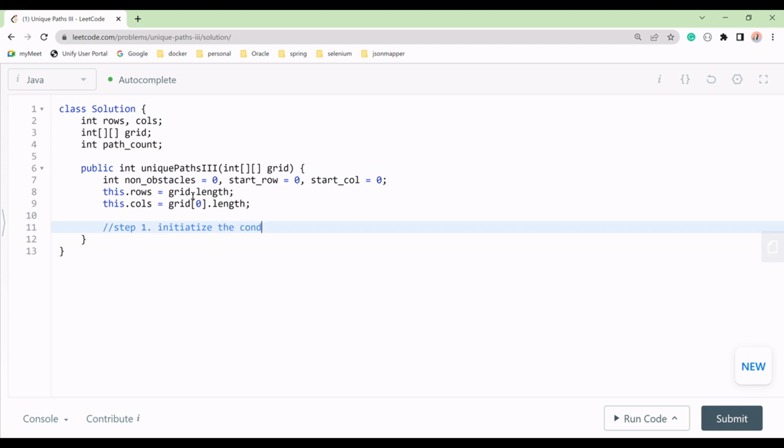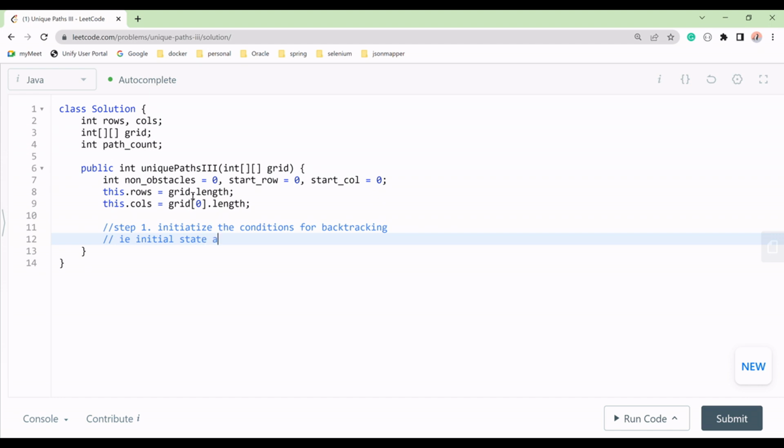Let me write the full condition: the conditions for backtracking, which are the initial state and the final state, correct.